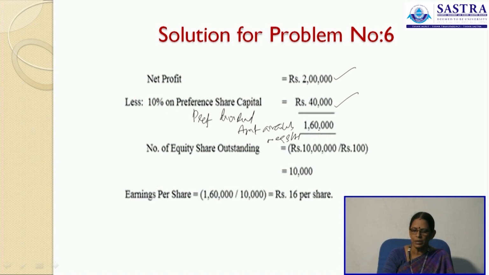1,60,000 rupees. Now, what is your equity shares outstanding? As we already said, 10,000 shares is outstanding. Now, 1,60,000 is the amount available to the equity shareholders, 10,000 is the equity shares available, then it is 16 rupees per share. So, every share earns rupees 16.